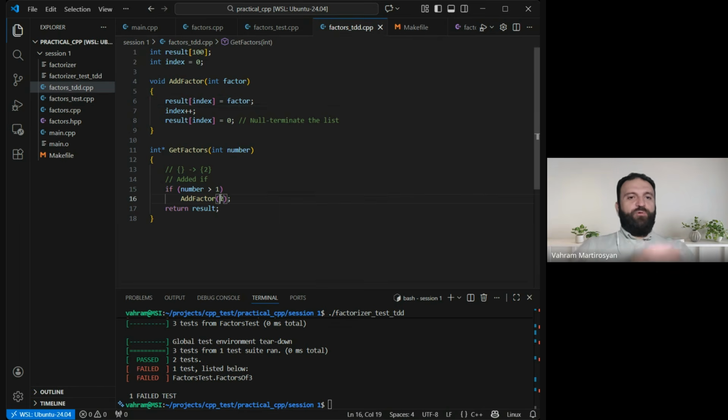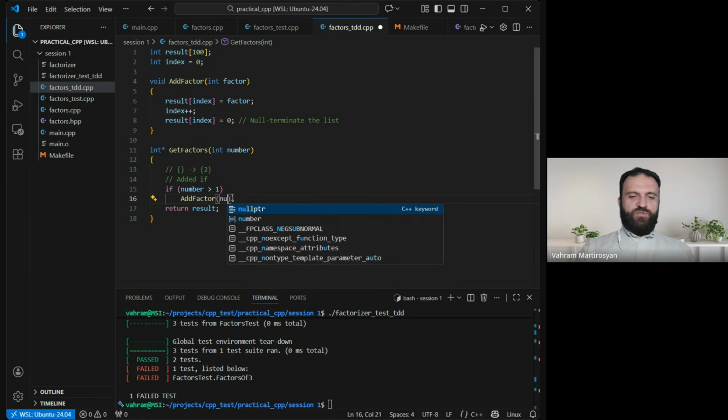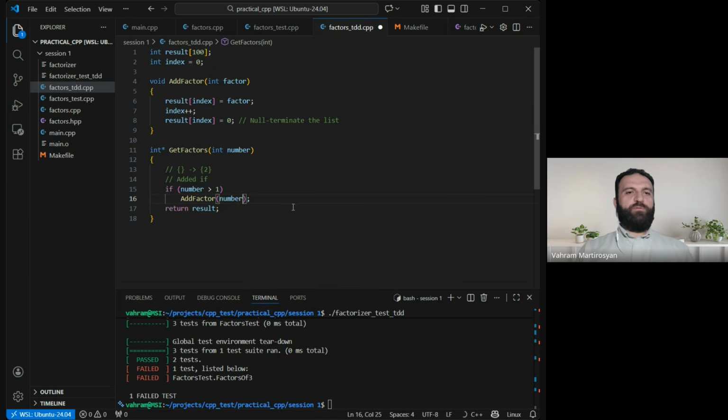So we have 2 and 3. If I add one more if and do a little bit of more complicated things, it will make my code look really ugly. I don't want to make it really ugly from just the beginning. Instead of that, what if I just return the number instead of 2? You see? For 2, it was 2. For 3, it would be 3. Let's just return number. Let's see.